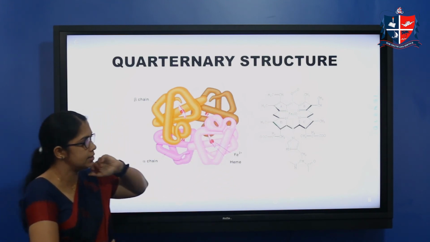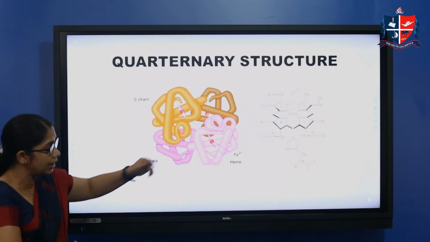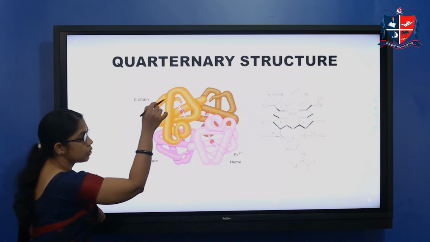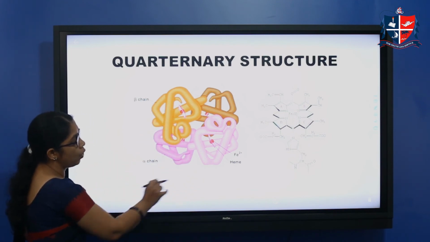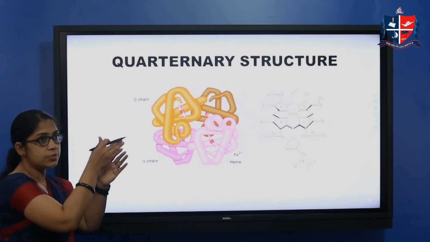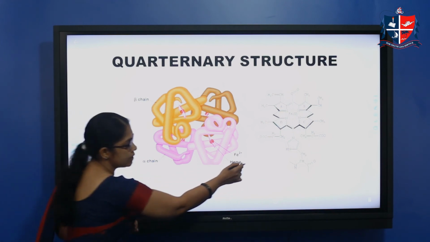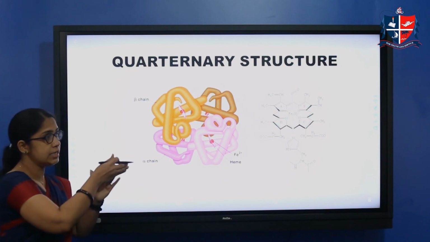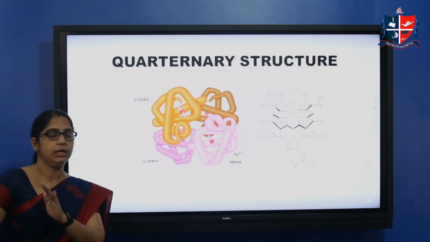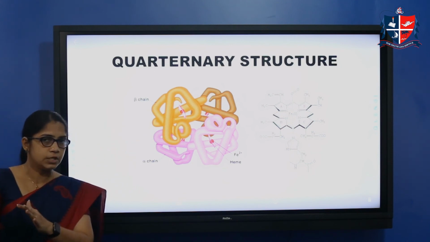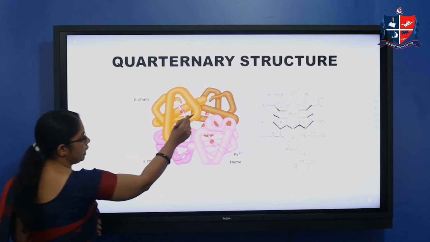There is iron in the center, and that iron is coordinated, or bonded, to the amino acid of the protein part, the amino acid of this globin part. So there are 4 hemes here.